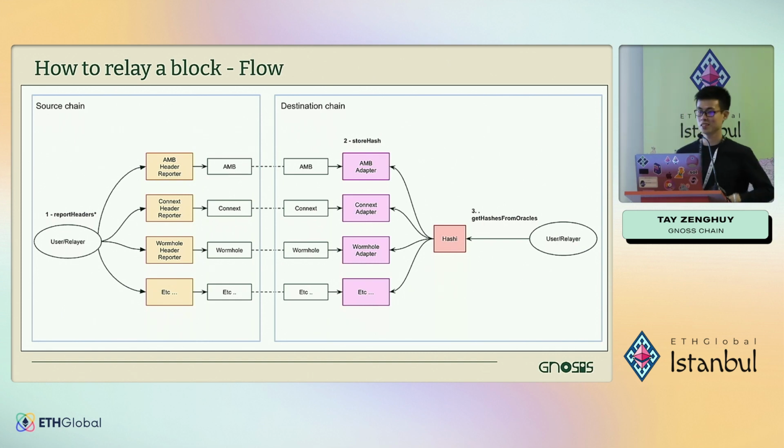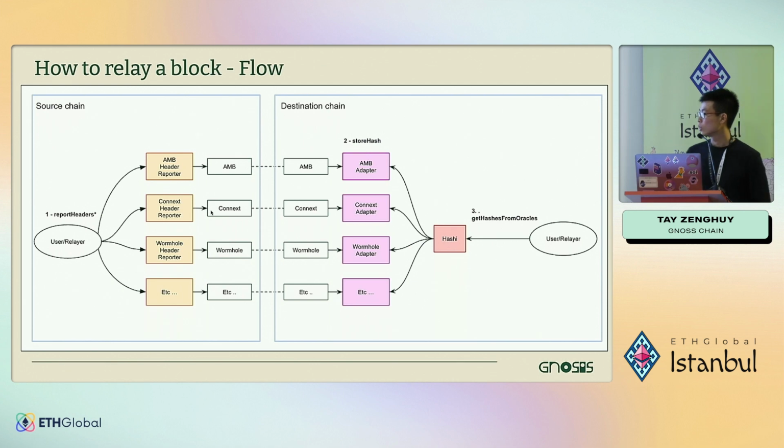Thanks, Ale. Hi, I'm Zeng. Besides relaying a message using Hashi, we can also relay the state of a source blockchain to another blockchain using the block header. So it's very similar to relaying messages. You can see the white part is the underlying bridges, and Hashi is just a bunch of smart contracts on top of them.